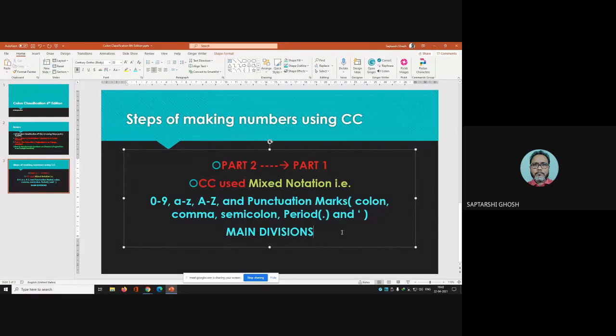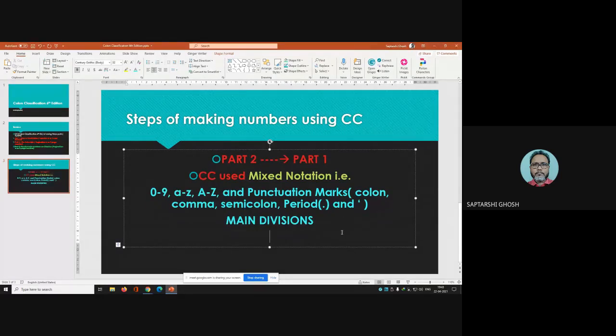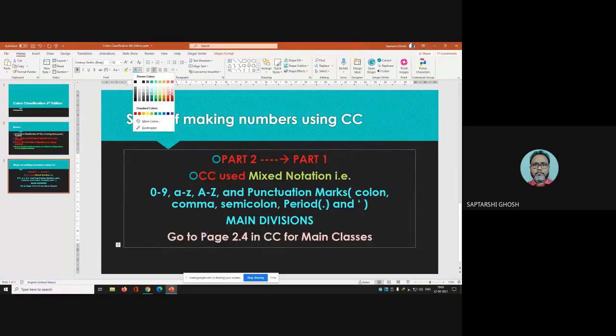If you go to CC, to page 2.4 for main classes, this is important. All main classes are listed here on page 2.4. So let us open this.